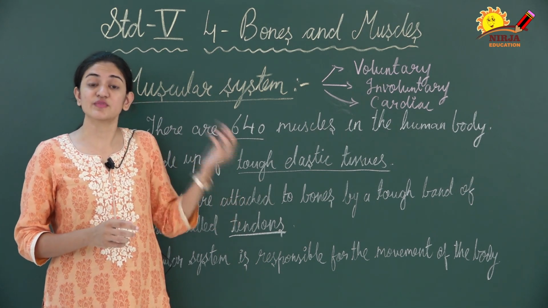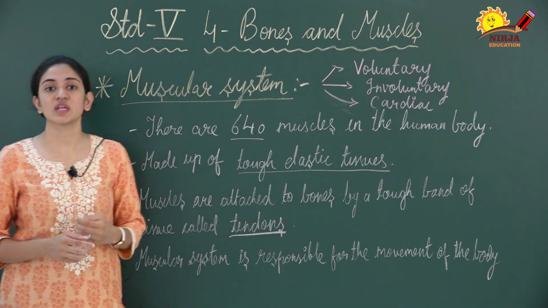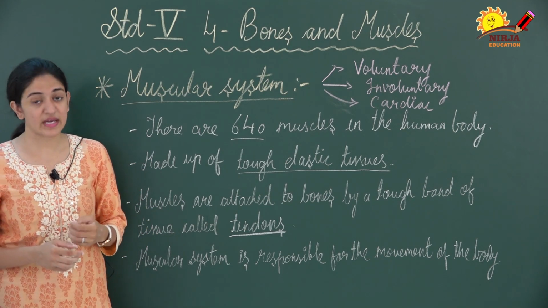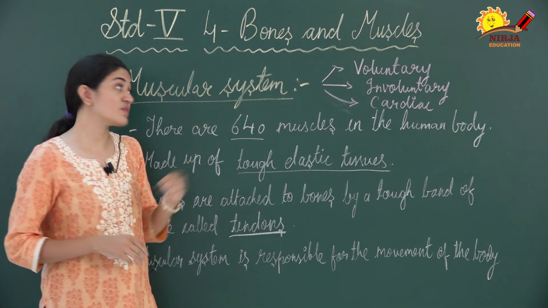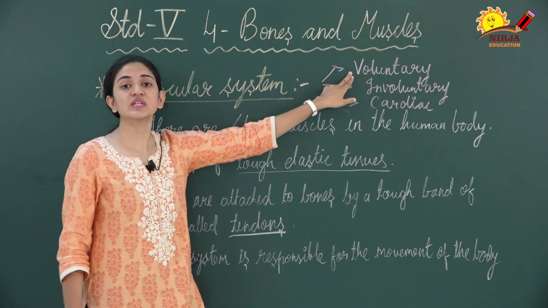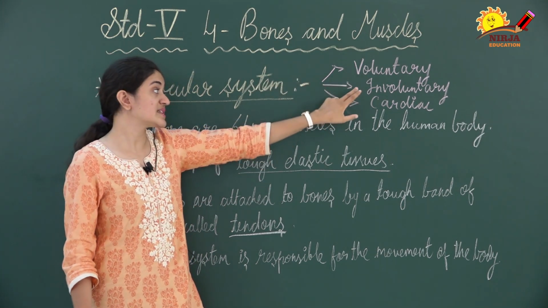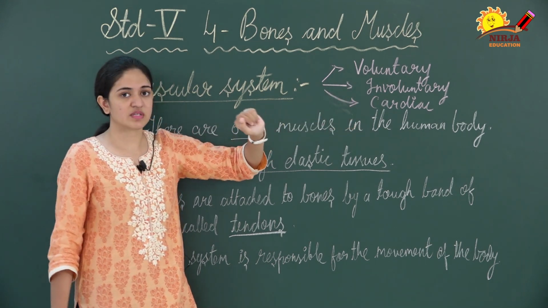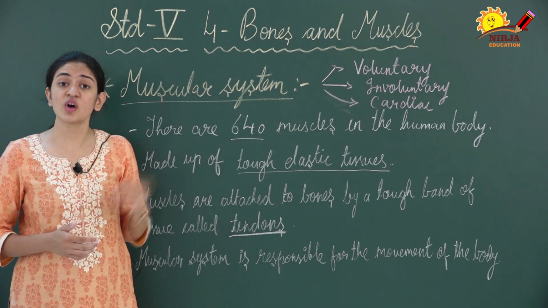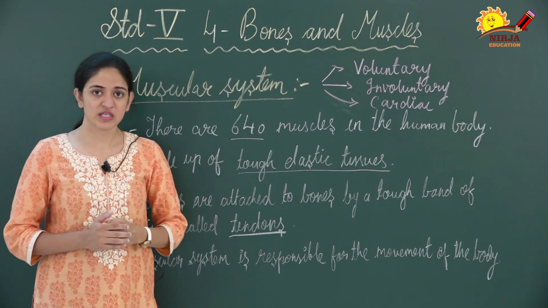No, there are different muscles involved in the movement of our body. The muscular system consists of 3 different types of muscles. You can see the first one is voluntary muscles, the second is involuntary muscles, and the third one is cardiac muscles. Now we will discuss each of them in detail.